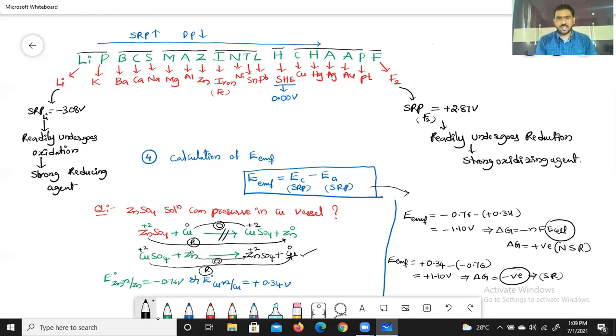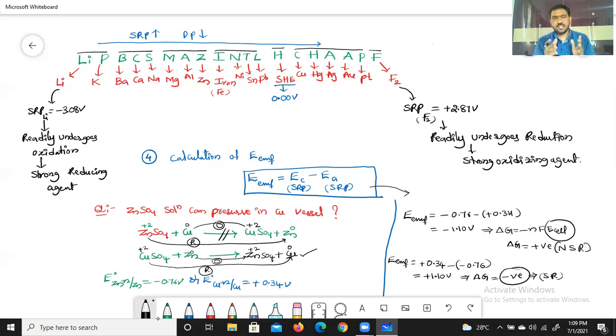So based on this fact, we can say whether the zinc sulfate solution can be preserved in copper vessel or not. Coming to this question, the question is, can zinc sulfate solution be preserved in copper vessel? Yes or no? If the reaction happened between zinc sulfate solution and copper, then no is the right answer.